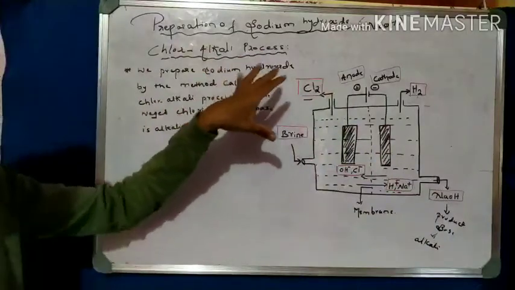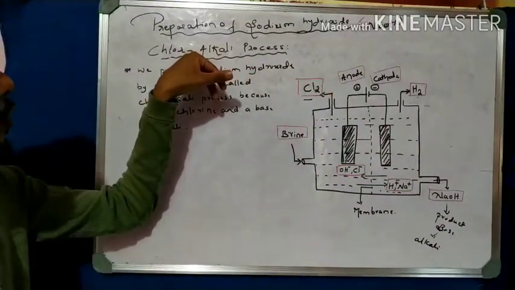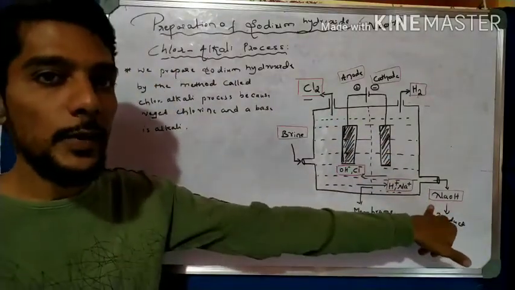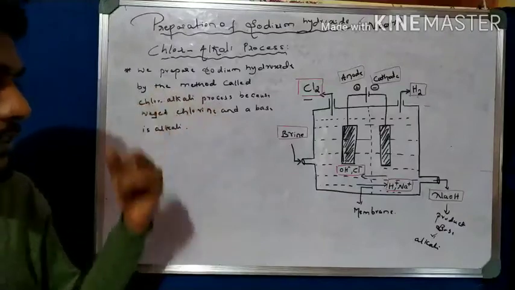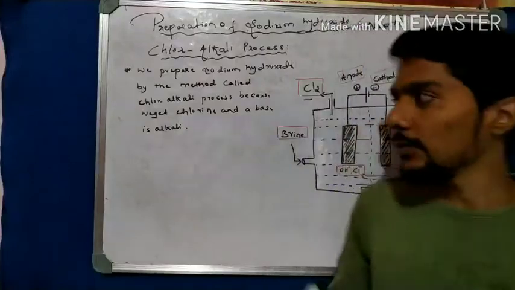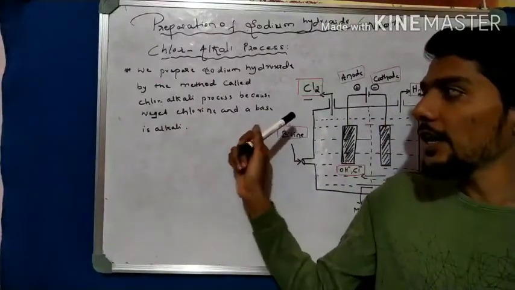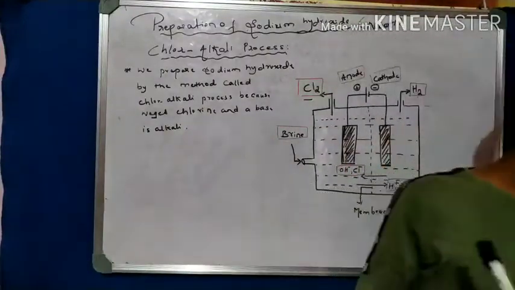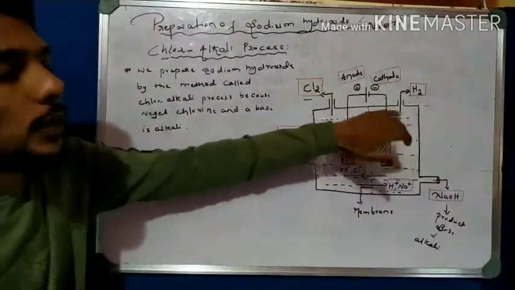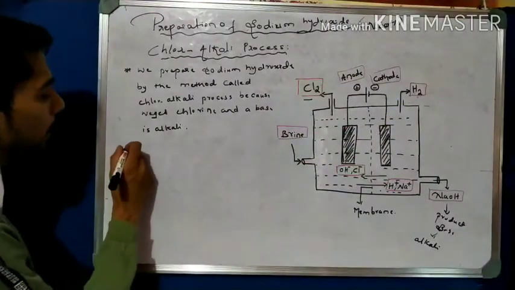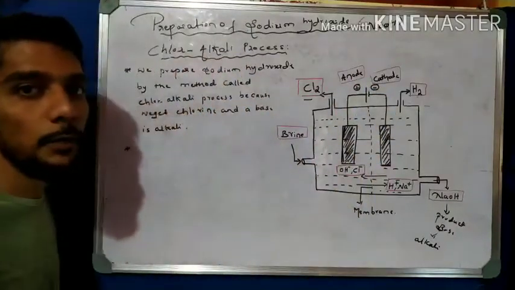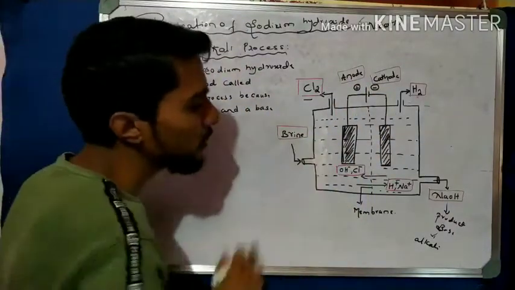So in this preparation we use this method. Why is this method called chlor-alkali process? Because chlorine gas is released and sodium hydroxide base, that is alkali, is released. So that is one meaning of why this method is called chlor-alkali process. That is the reason, because we get chlorine gas and we get a base, that is alkali. Now come to the process, how the process takes place, how this instrument works, right? So here we carefully observe that in this setup the important role is the battery and the brine solution, right?